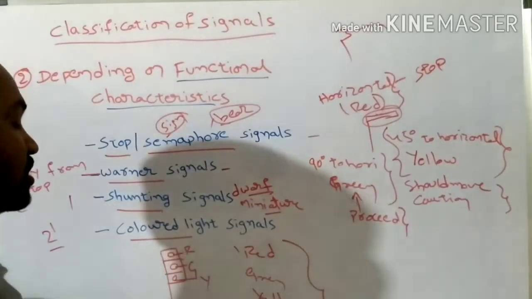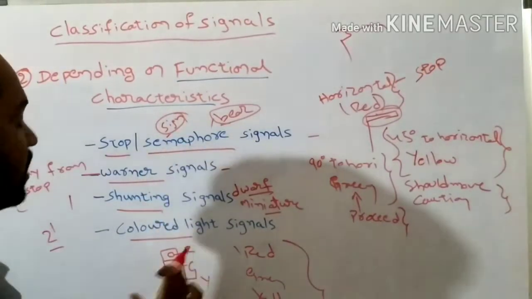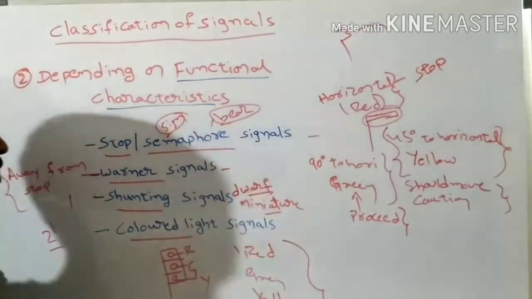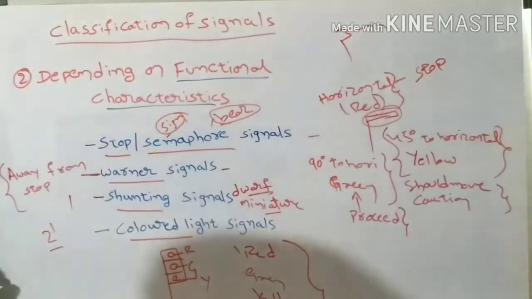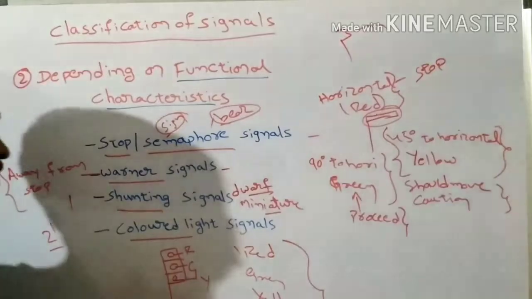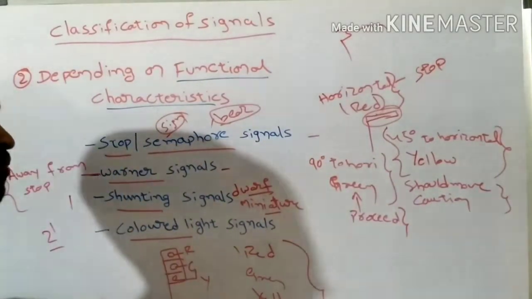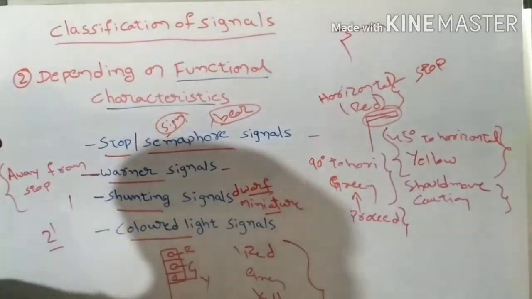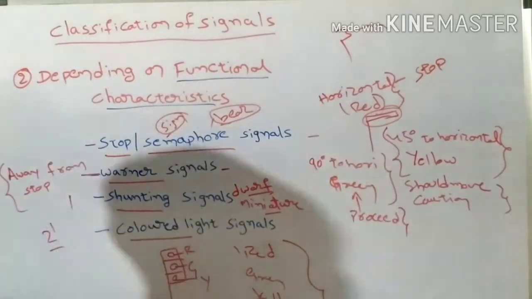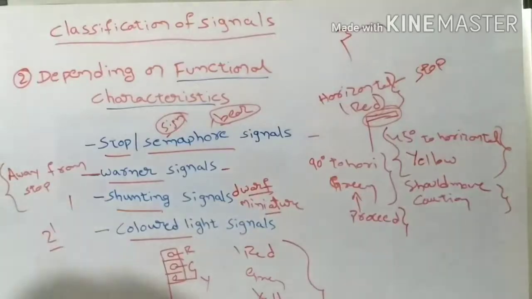The loco pilot understands that he should stop the train. And if the green color is in operation, it means if green color is glowing, in that case he should proceed. If the yellow color is on, he should proceed but with low speed or with caution. Understand or not? So this is the classification of signals based on their functions: stop signals or semaphore signals, warner signals, shunting signals, and colored signals.